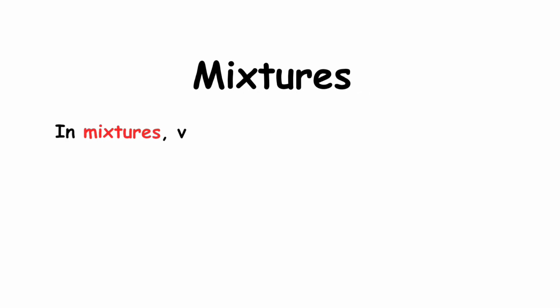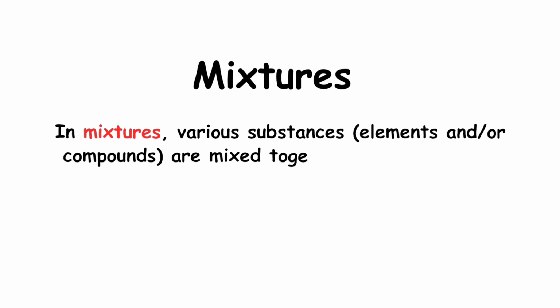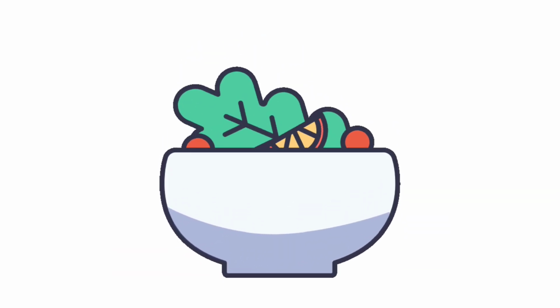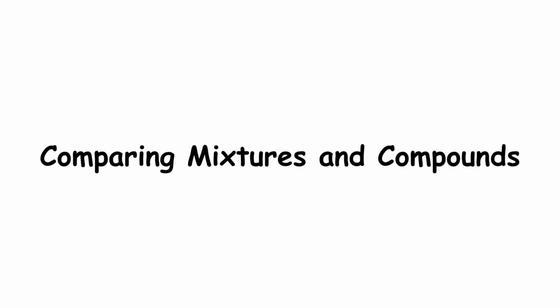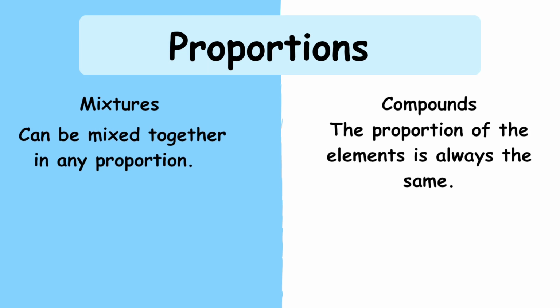In mixtures, various substances, elements, and/or compounds are mixed together and no chemical reaction occurs. Mixtures, on the other hand, are a bit like a salad. You toss various substances, whether they're elements, compounds, or both, together, but they don't chemically react with each other. Comparing mixtures and compounds. Let's break it down. Proportions. Mixtures can be mixed together in any proportion. In compounds, the proportion of the elements is always the same.